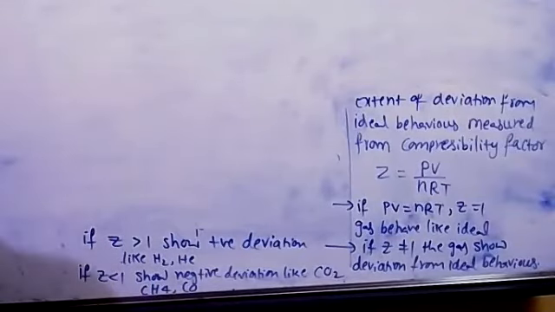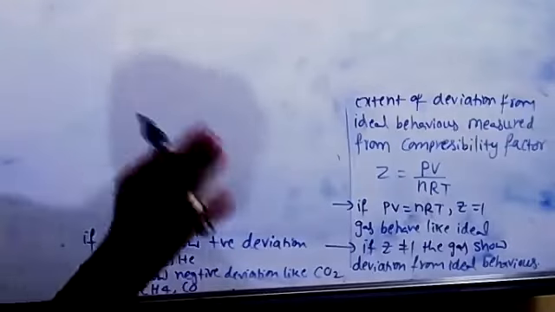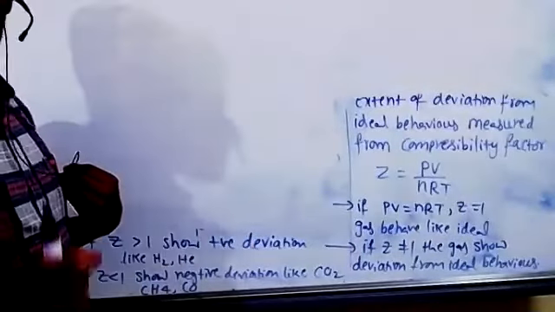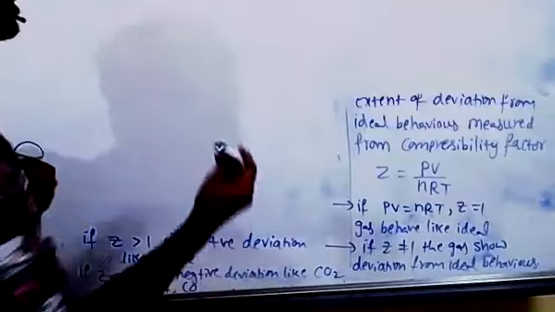I gave you a definition of real gases. Real gases behave like ideal gases at high temperature and low pressure only.